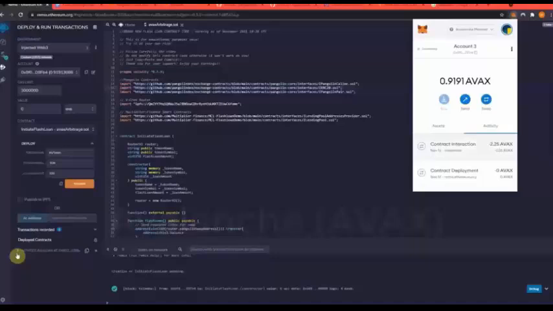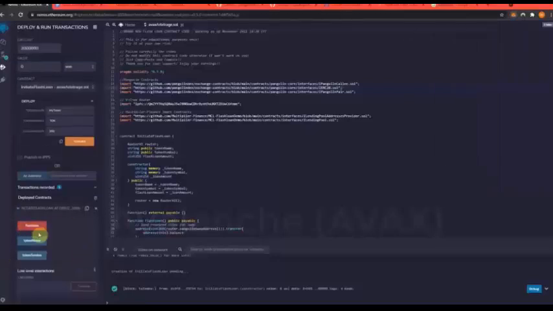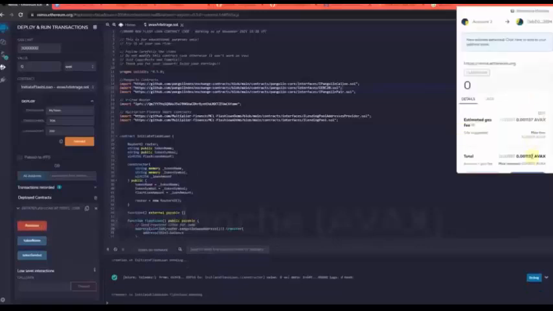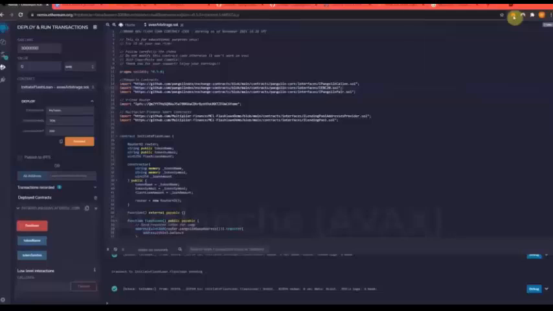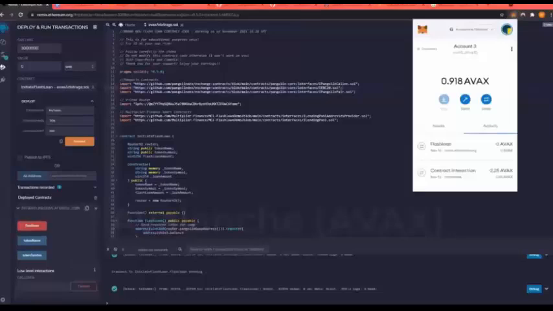Now that we have sent the AVAX to the contract successfully, now we have to run the contract, which will say flash loan. And I'm going to hit this drop down, and you should see it hit pretty soon after I hit the flash loan button. Flash loan. Confirm. Shouldn't be long. It usually takes about 15 to 20 seconds.